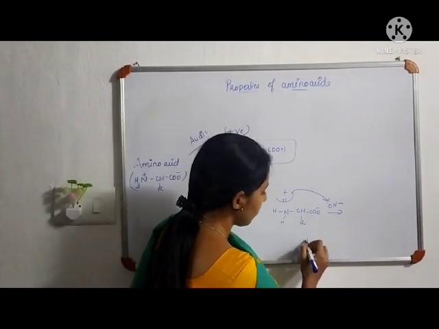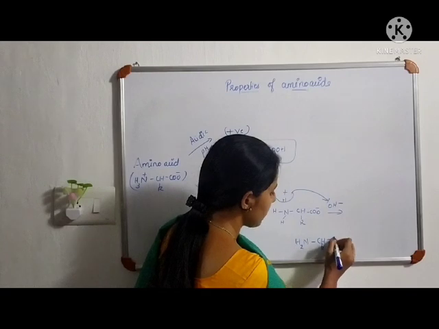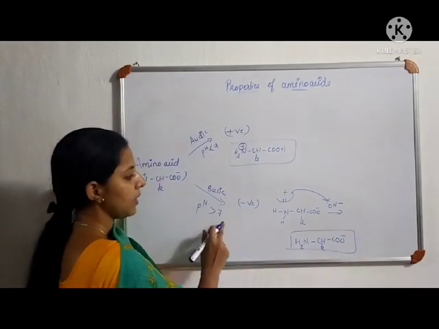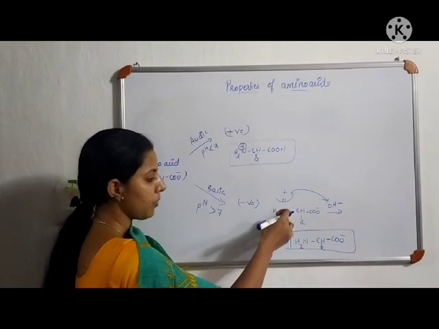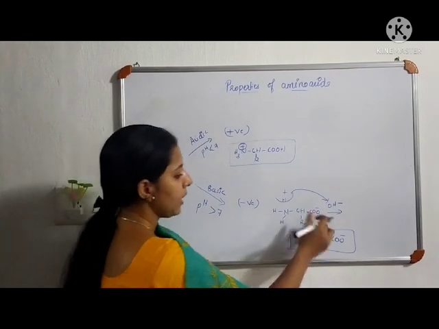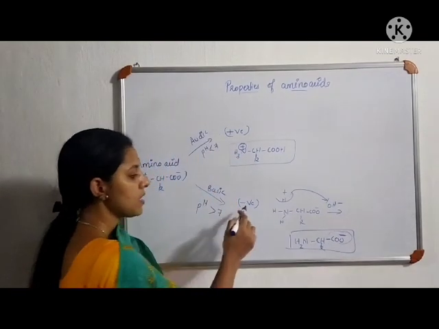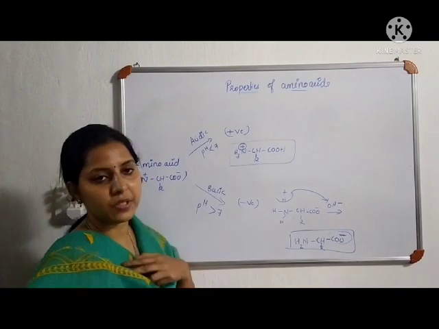Now here the final ion will be COO minus. So in a basic medium, this OH minus ion removes a proton from NH3 plus and that part becomes neutral NH2, and the only charge is the COO minus charge. That is why in a basic medium amino acid acts as a negatively charged ion.